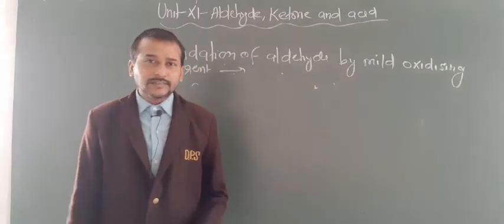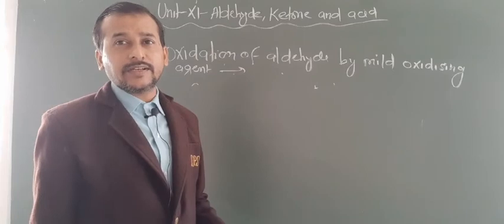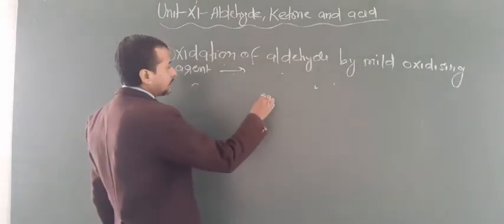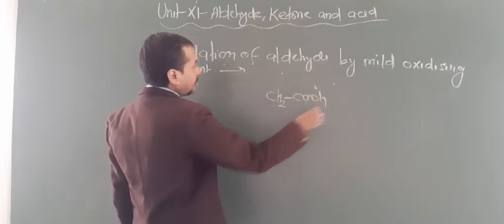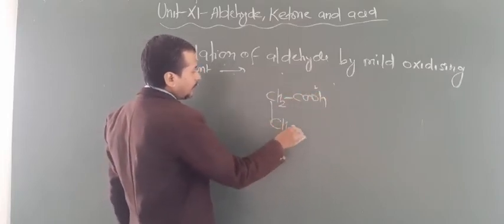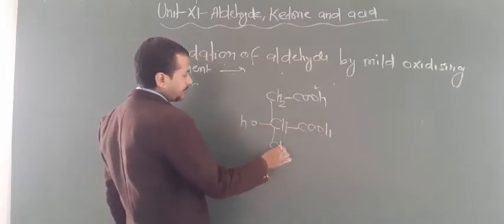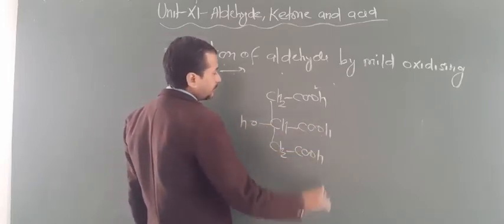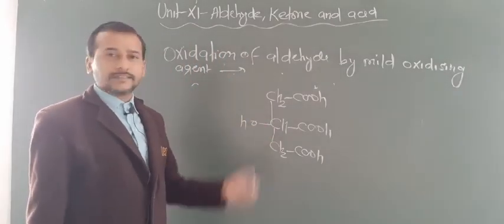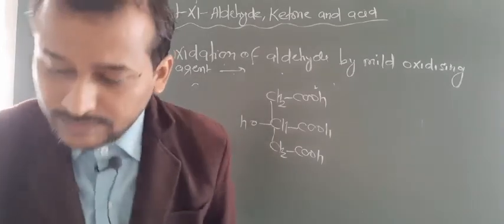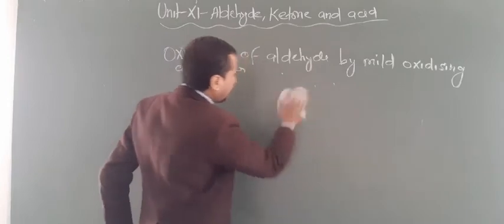So now students, what is the difference with one more reagent you can use, that is known as Benedict solution. In Benedict solution you have to take citric acid in place of tartaric acid. The structure of citric acid is this. So this is known as citric acid. Are you getting this point? So in place of tartaric acid, if you use citric acid, this is known as Benedict solution. This solution also oxidizes aldehyde into acid.